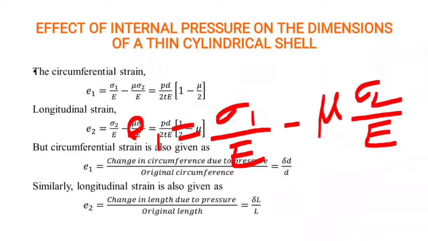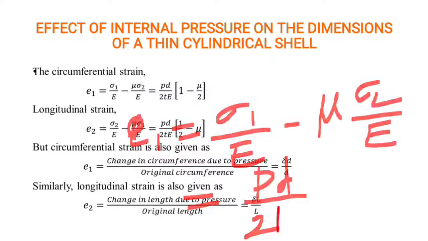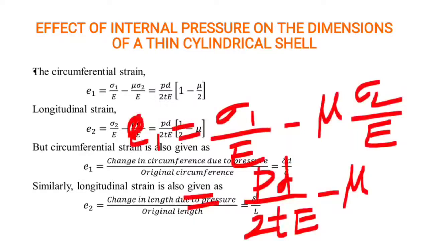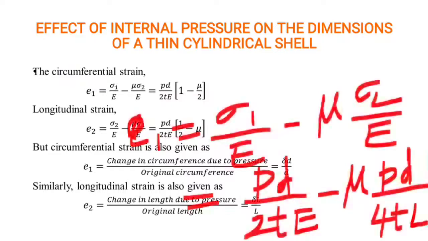If you substitute the sigma 1 value and sigma 2 value in it, we get PD by 2TE minus mu PD by 4TE. If I take PD by 2TE as common, 1 minus mu by 2.